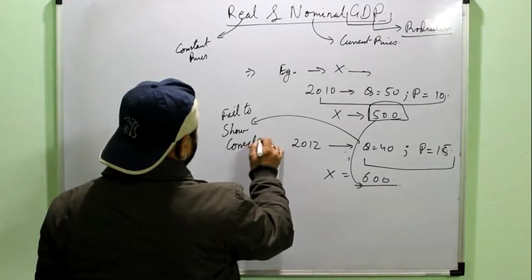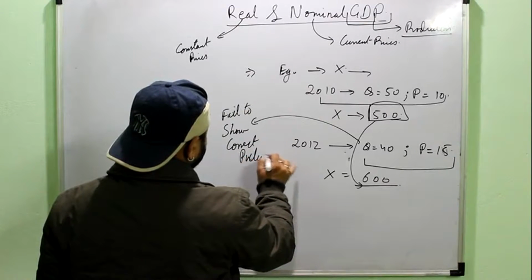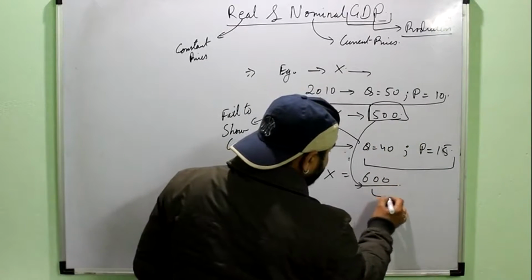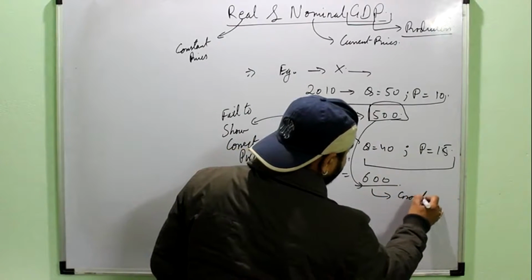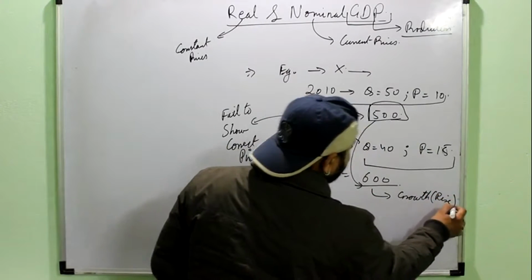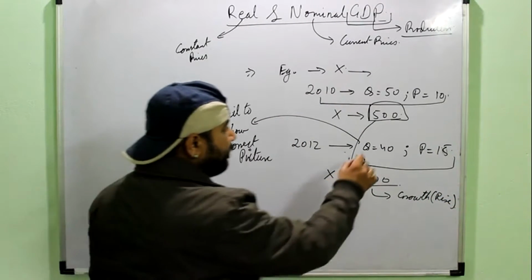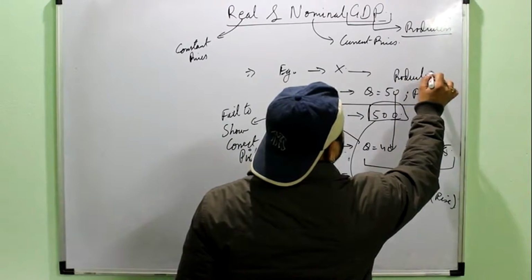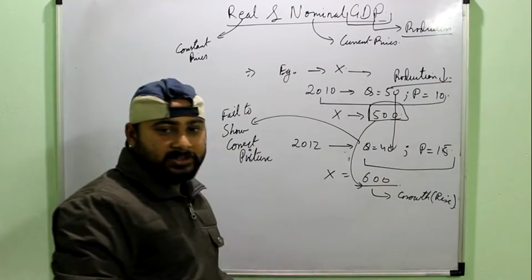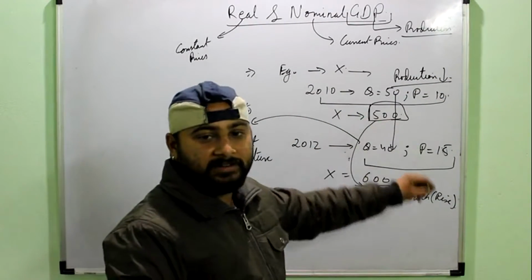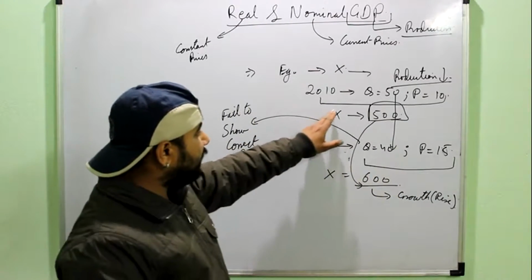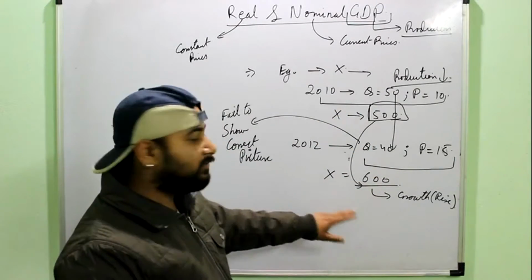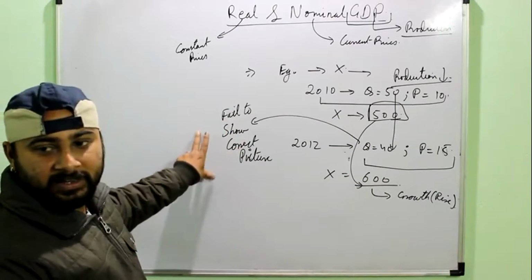about the economy. Why am I saying that it fails to show me the correct picture? Because the GDP is showing me that the economy is growing, there is a rise in the GDP. But actually what is happening? The production is decreasing. Production tends to decline, and when production is declining, it means that the economic activities are decreasing in the economy. So actually my economy is going backwards, but this nominal GDP is showing me that the economy is growing. That's why I say that it does not show me the correct picture of the economy.